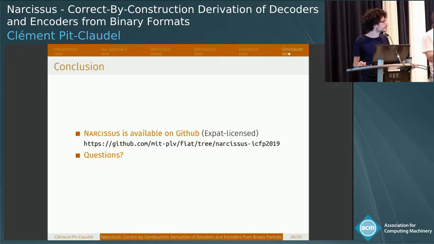So let's take a question from Slido. Why can encoders fail? Because the data that you feed into the encoder might not verify the predicate, the invariant that you put on it. So for example, if you ask the system to encode, as in the original example, a list that has more than 256 elements, the encoder should fail. Also, there's another reason why they should fail. You actually pass to the function a buffer that it should write into. If it happens that the buffer you passed it is too small, then the encoder will return an error code to tell you that it could not fit the packet into the buffer.